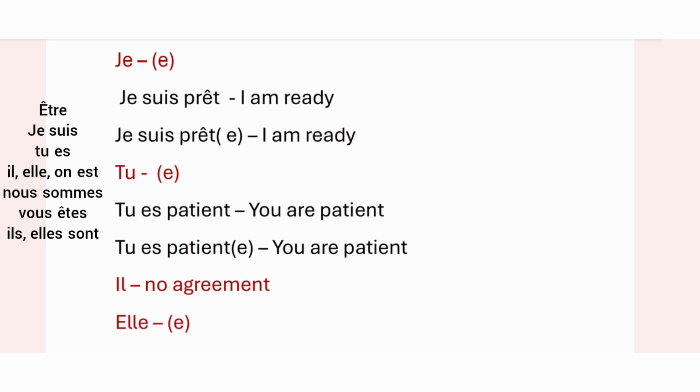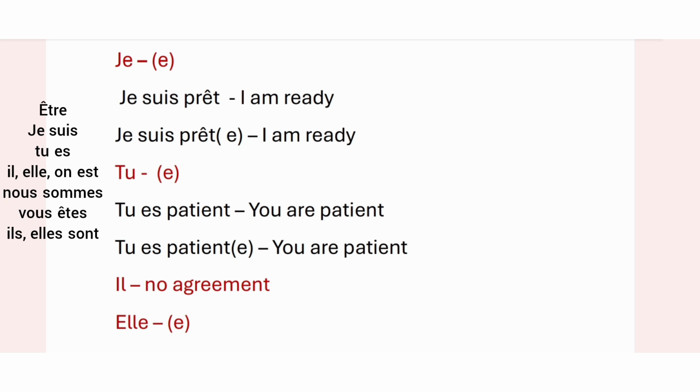Now this je is masculine, so we'll be writing je suis prêt, prêt without an extra e. That is, I am ready, for masculine. Next, je suis prête. Prête, an extra e for turning this adjective prêt into feminine because the je was feminine. This would be the sentence for a female.